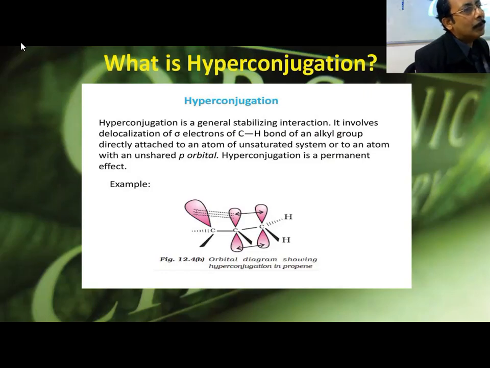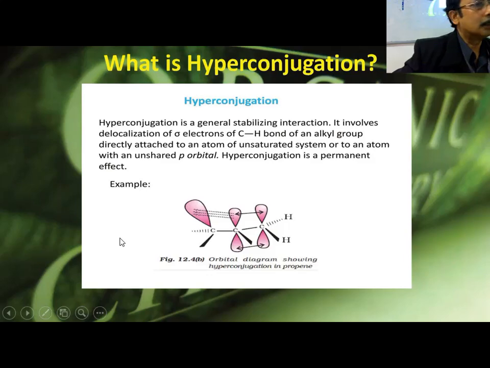Now, I am not comparing with plus I and minus I. If there is another molecule which is different, then only you can compare that way. But here both are the acetate ion. Both are the same ion, and I am only showing the resonance. It is getting stabilized by this resonance, and so it is acidic. When we discuss the effect of resonance, that is one thing. The inductive effect phenomenon is different. There you have to compare, like acetic acid and chloroacetic acid, or acetic acid and formic acid. If you compare, then the concept of inductive effect comes. But here it is acetic acid only, not two different molecules. Same molecule, only the resonance is involved.